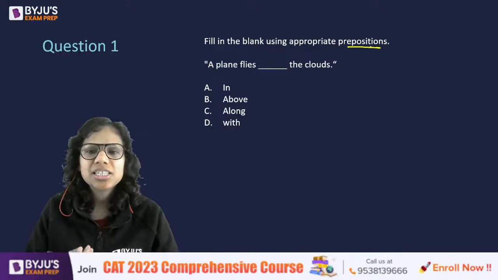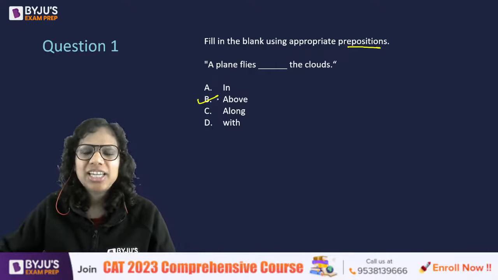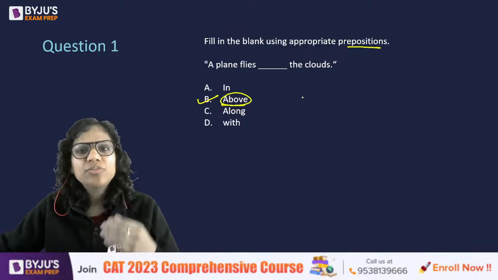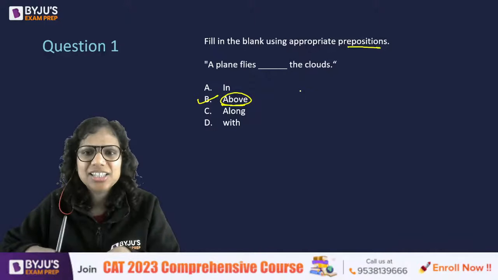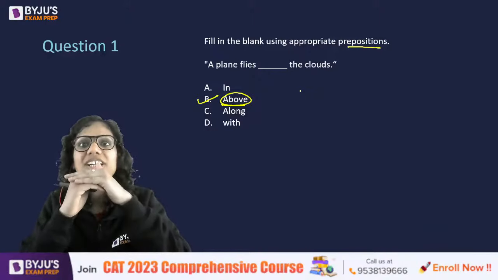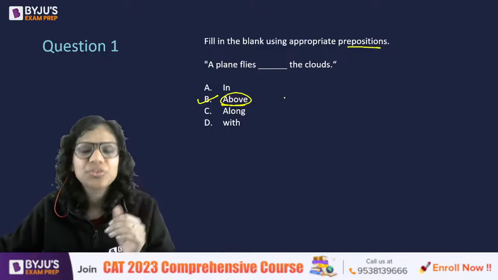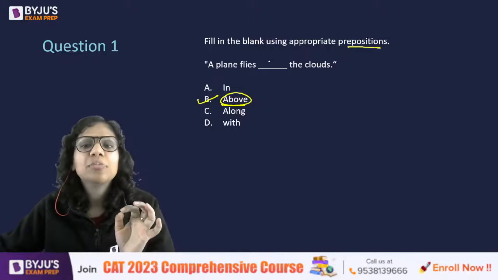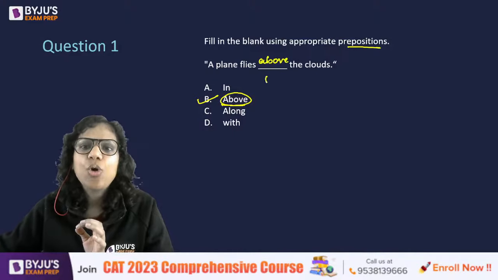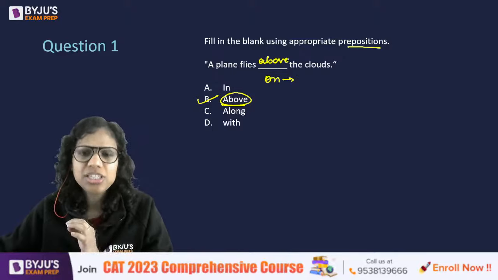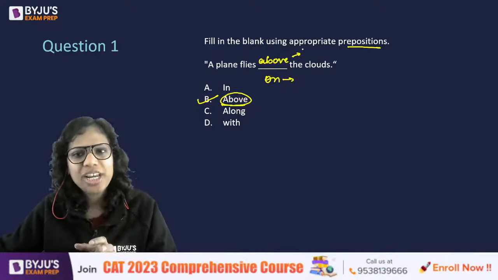A plane flies above the clouds, isn't it? Right. So absolutely correct. Because again, when you fly, the clouds are below you. They are not in direct contact with you. So that's why I did not say "on" here, even though there was no option called "on", but "on" would be incorrect here. "Above" would be correct. "On" means a contact with the surface, whereas "above" means at a higher position than the other thing. All right, so above.